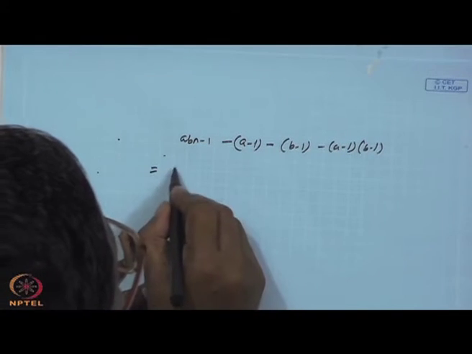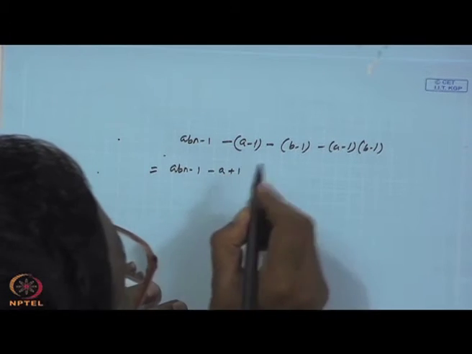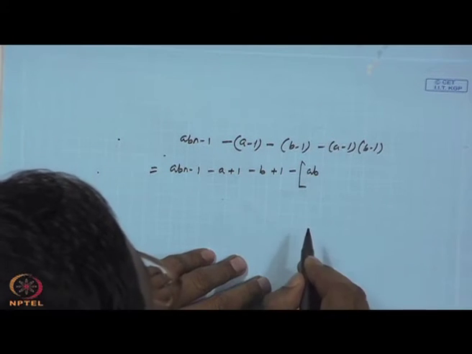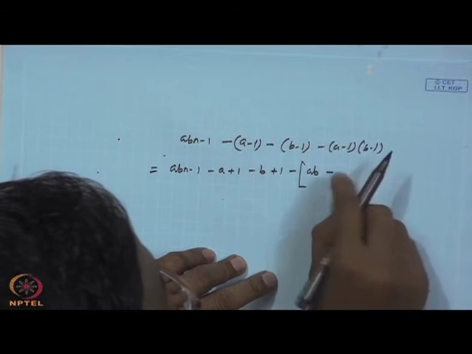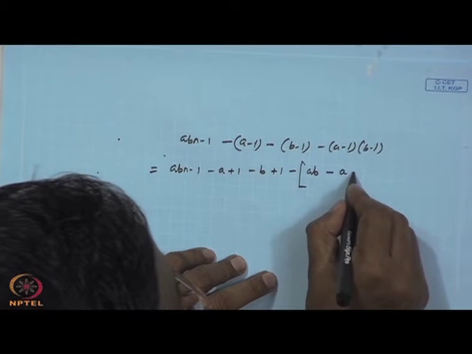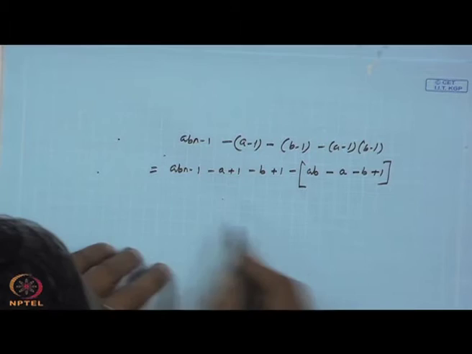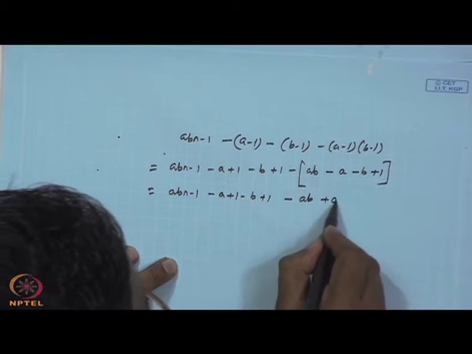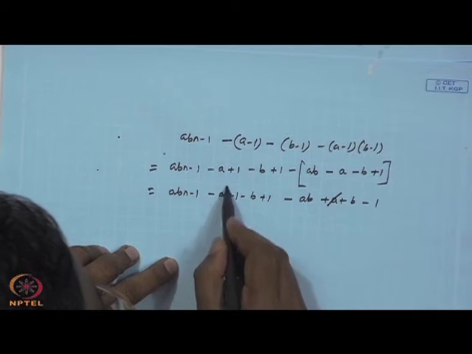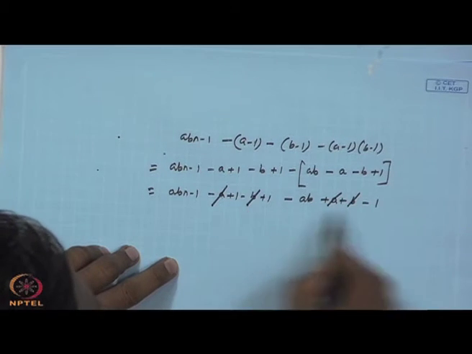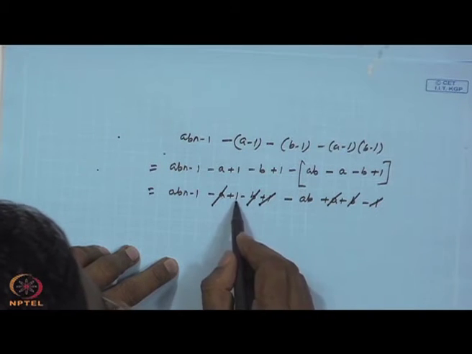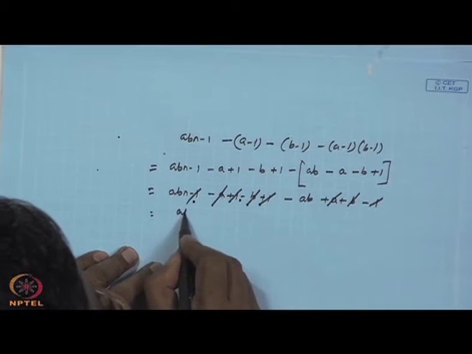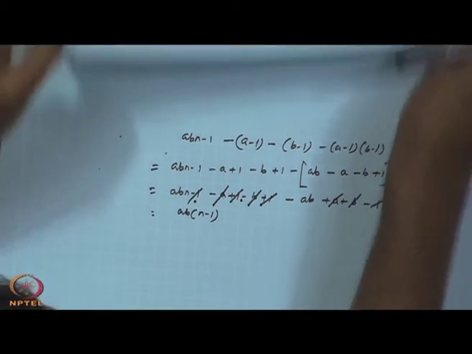ABn minus 1 minus A minus 1 minus B minus 1 minus A minus 1 times B minus 1. Okay. So, this is ABn minus 1 minus A plus 1 minus B plus 1, minus AB, minus A minus B plus 1, correct. Then the A terms and B terms cancel, and the 1 minus 1 plus 1 also cancels out. So, that means the error degrees of freedom is AB into n minus 1.